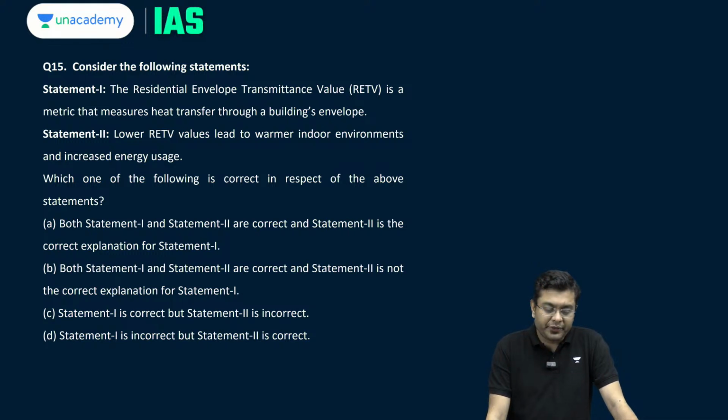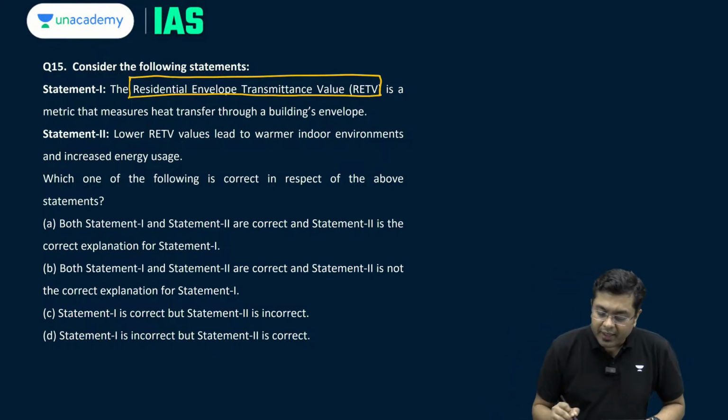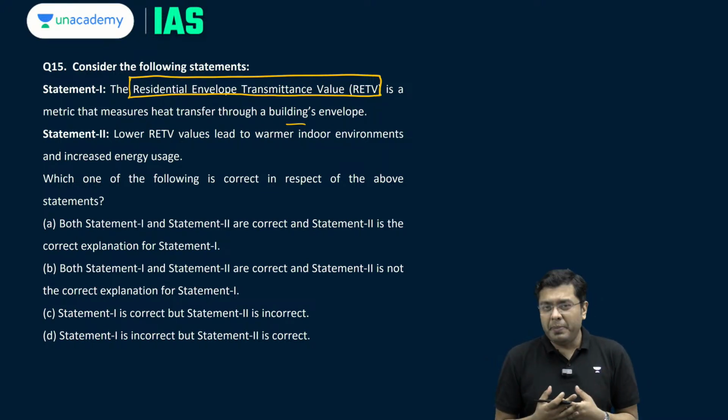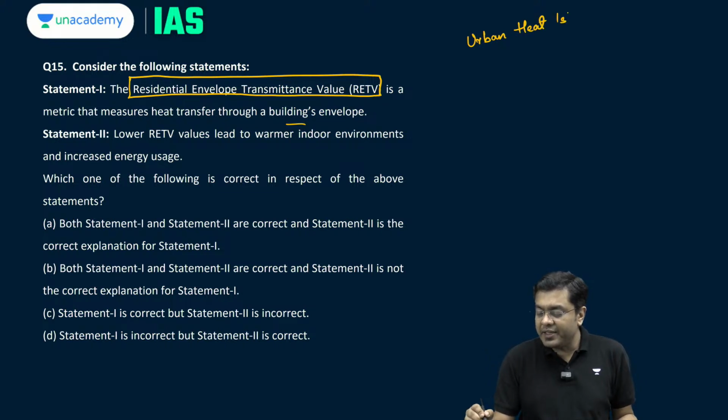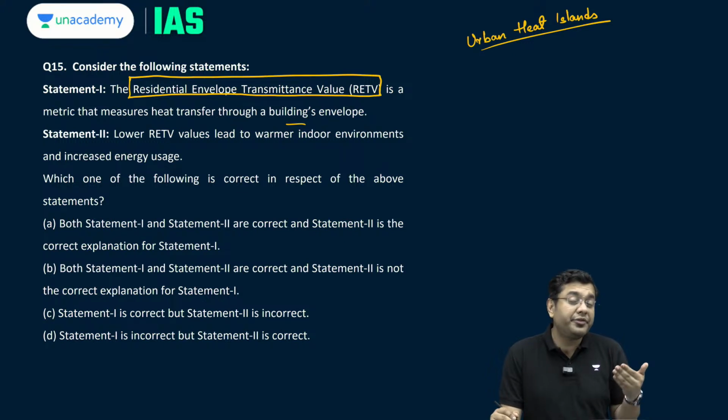Consider the following statements. Residential Envelope Transmittance Value, the RETV, is a metric that measures heat transfer through a building's envelope. That is correct. Various residential buildings and urban habitats start emitting a lot of heat, and there you have the factor of an urban heat island. The formation of an urban heat island means urban areas experience higher than average temperatures, exaggerating the impact of water scarcity, heat waves, etc.